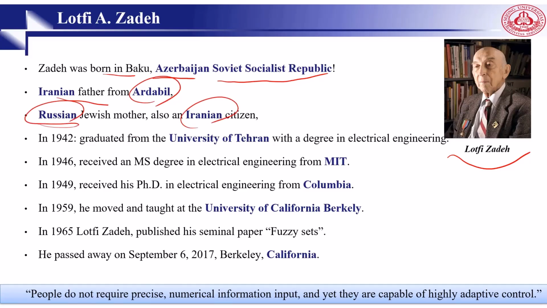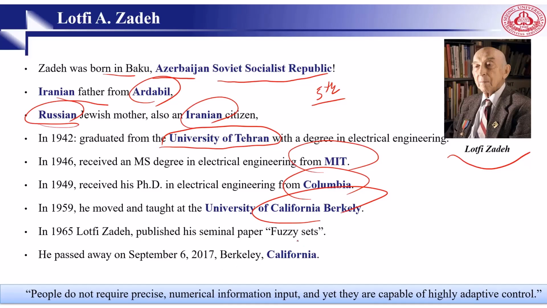Up to the 5th grade, he was in Azerbaijan. Then he moved to Iran and studied at the University of Tehran. Then he moved to the US, to MIT. Then he went to Columbia, then to Berkeley, and finally California. So when people ask him where he is from, he says, "I don't have an exact answer for you. 10% from Azerbaijan, 10% from Russia, maybe some percentage from Iran. I was also in Germany, and some percentage from the US."